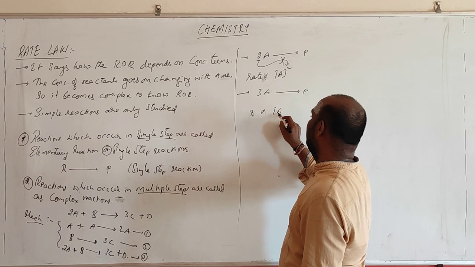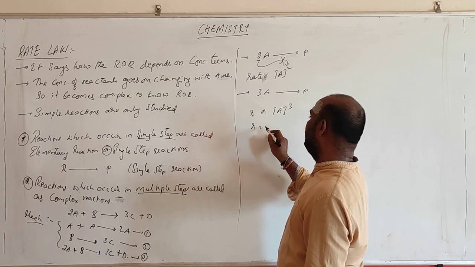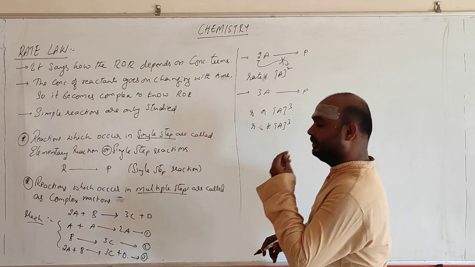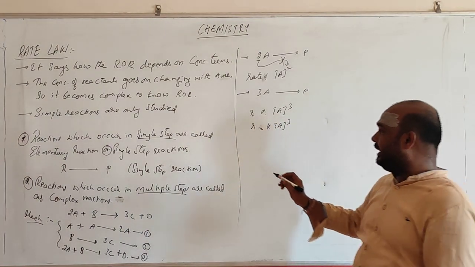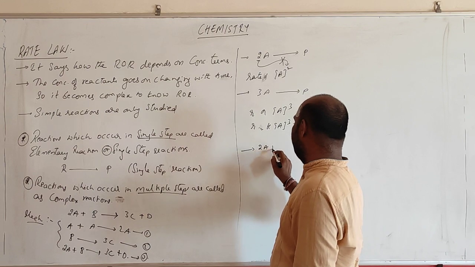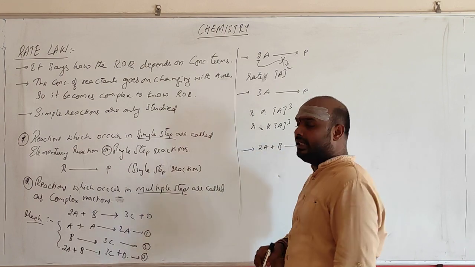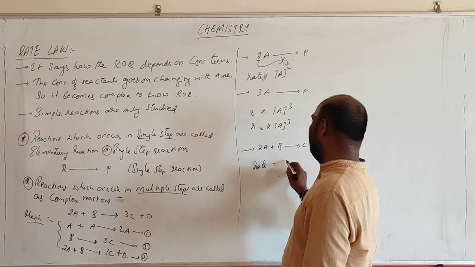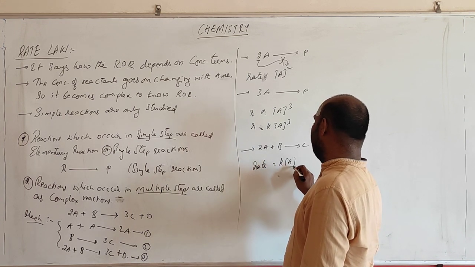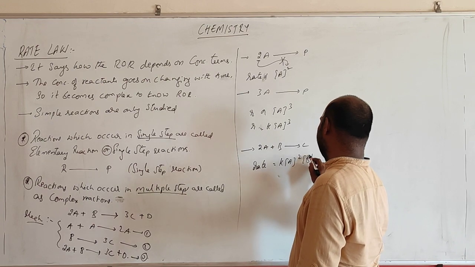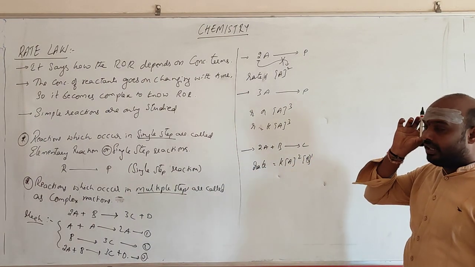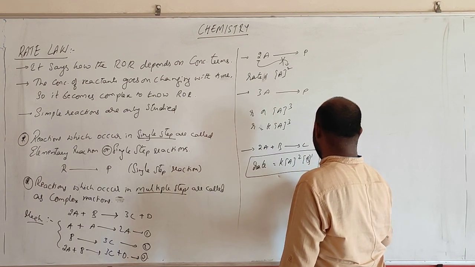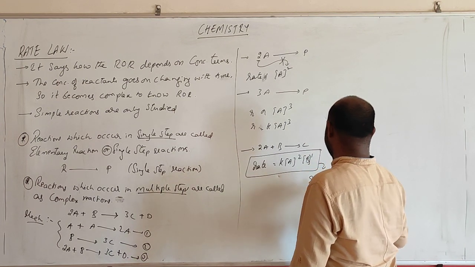If the rate is proportional to A cube, the rate is equal to, if it is proportional, what will we be taking? K into A cube. Right? So if it is something like 2A plus B giving rise to C, write the rate equation for this. What is the rate? The rate law or rate equation is equal to K into A square B power 1. Okay? This is the way of writing the rate equation or rate law. This is called the rate equation.